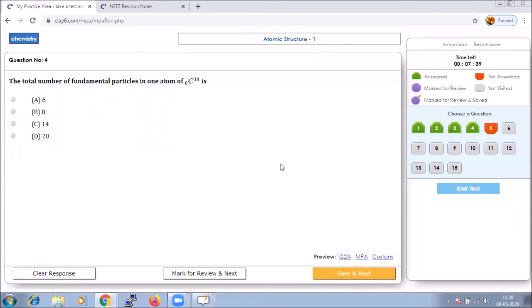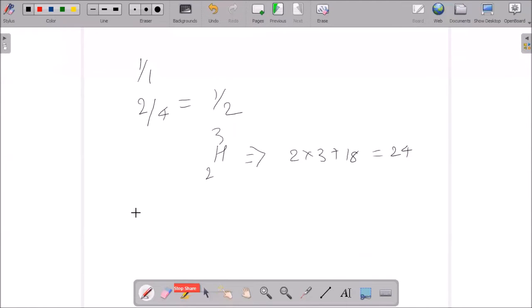Now, the total number of fundamental particles in one atom of 6C14. What are all the fundamental particles? Immediately we should understand what the fundamental particles are first. In an atom, as we have discussed, they are proton plus neutron plus electron. They have given us 6C14, so we have to calculate the total number of protons, electrons, and neutrons.